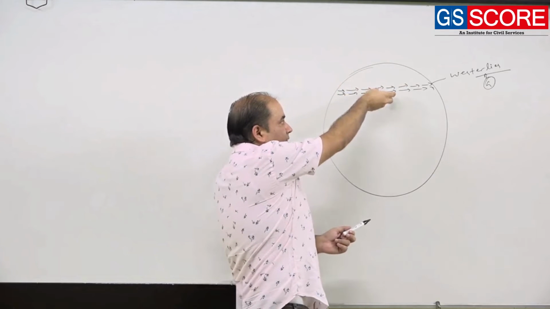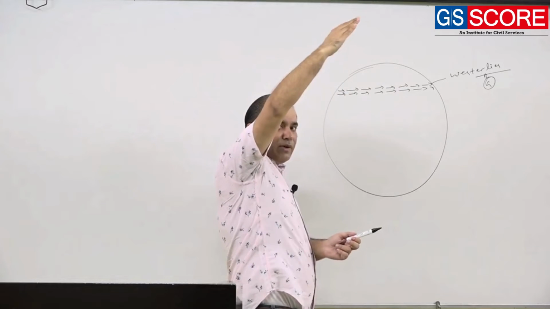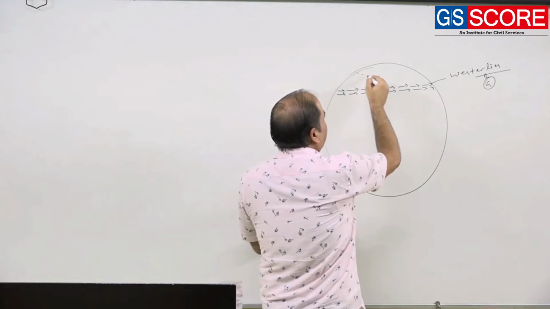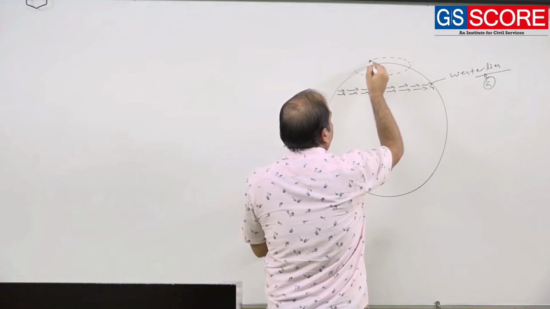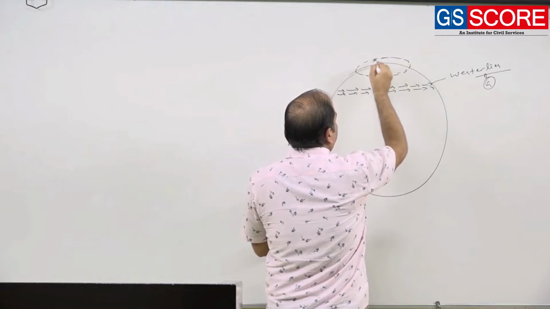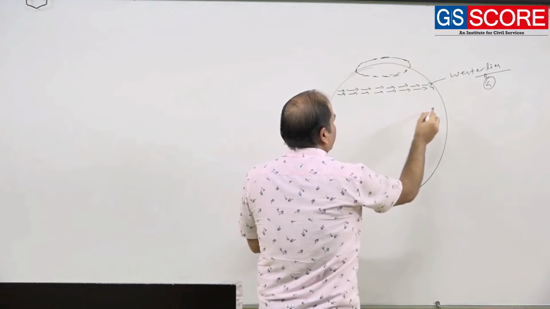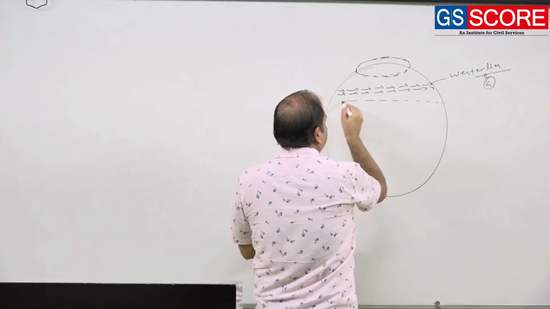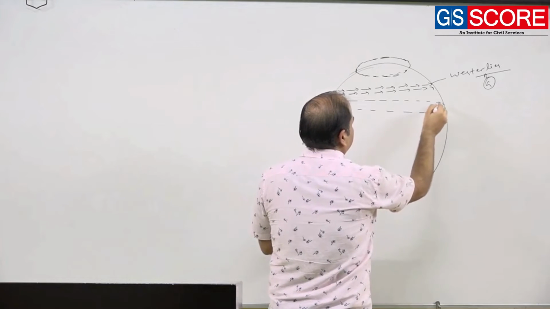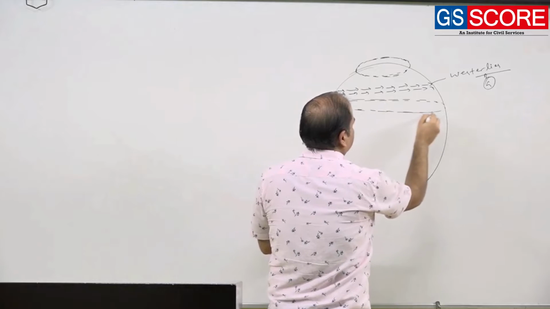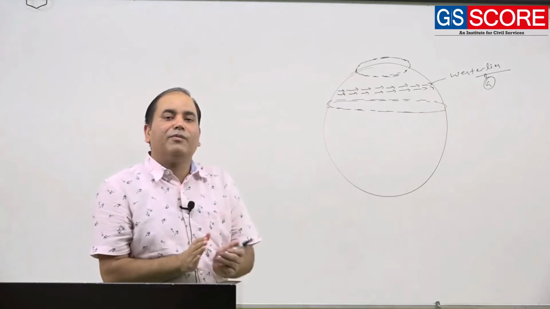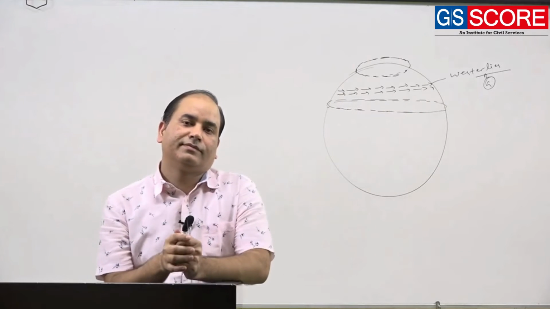So here you have the westerlies, and in the above atmosphere there will be a zone where there is a movement of air.